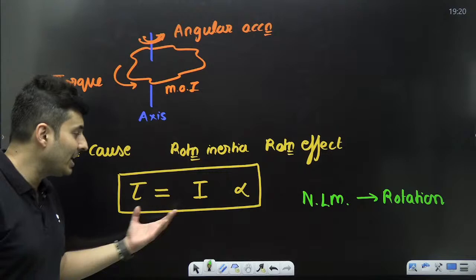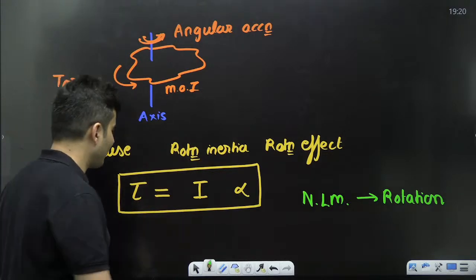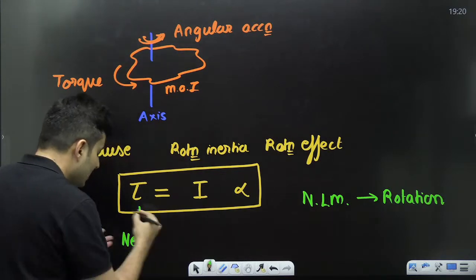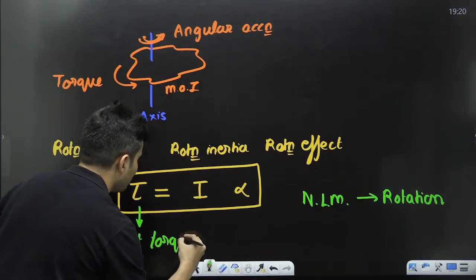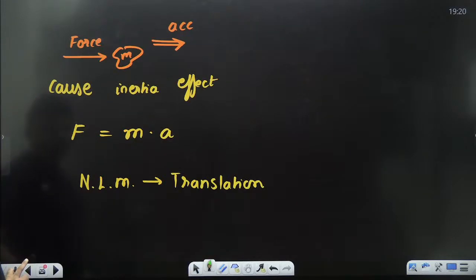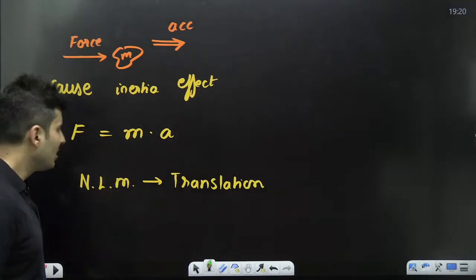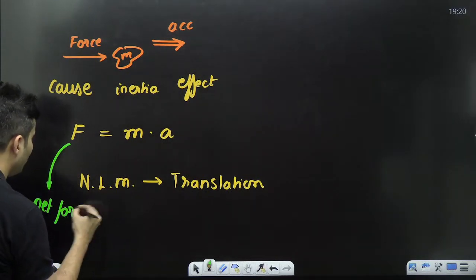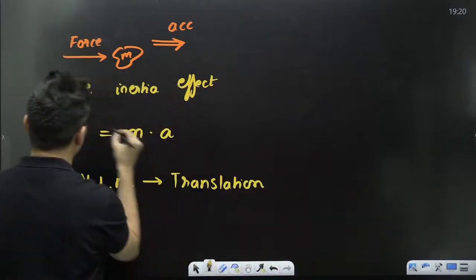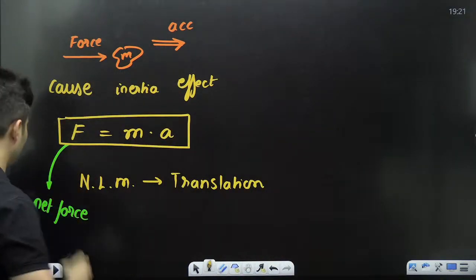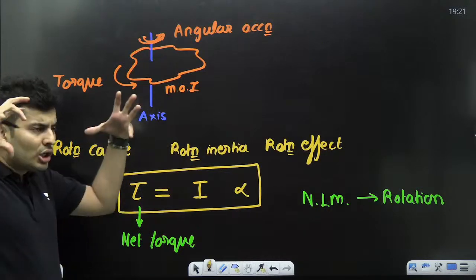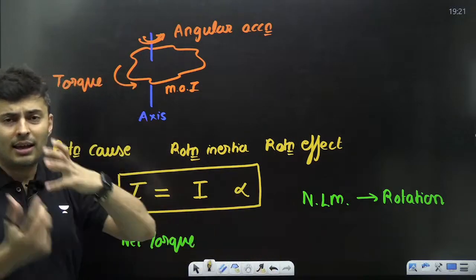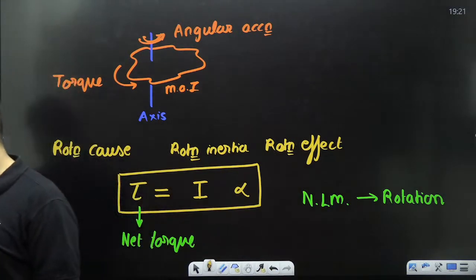Amazing, right? The similarity, the resemblance is amazing. This, remember, is always the net torque, just like over here. This is not a single force. This is always going to be the net force acting on the body. It is never going to be one single force. Same way, this is always going to be the total torque acting on the body, which is the inertia into the effect, which is alpha, angular acceleration.